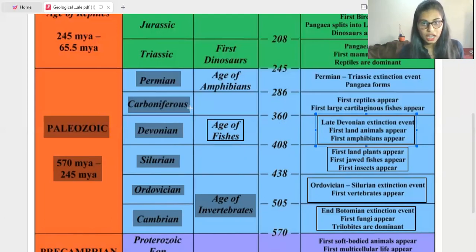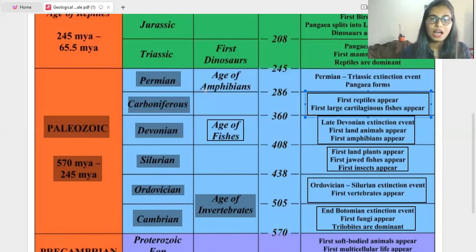Next is Carboniferous. Here the first reptiles appear and also the first large cartilaginous fishes appear. In Silurian the first jawed fishes appeared, but here in the Carboniferous period the first large cartilaginous fish appeared. That is one thing: first reptiles as well as first large cartilaginous fishes. Just remember, Carboniferous, cartilaginous, that's it.